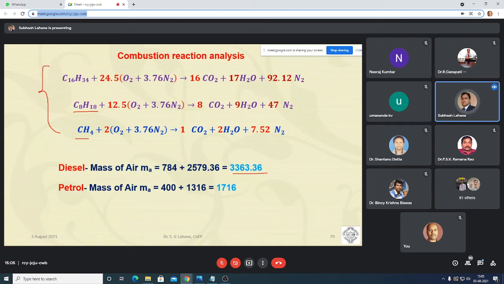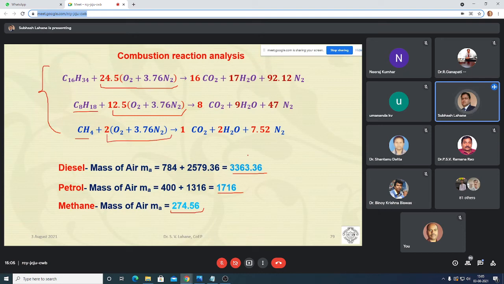For petrol, the mass of air is 1716, and for methane, the mass of air is 274. So if you compare the mass of air, diesel requires more air to burn 1 mole as compared to these two fuels.